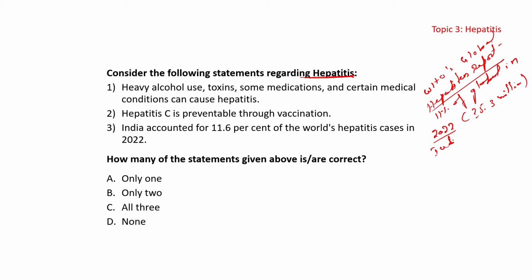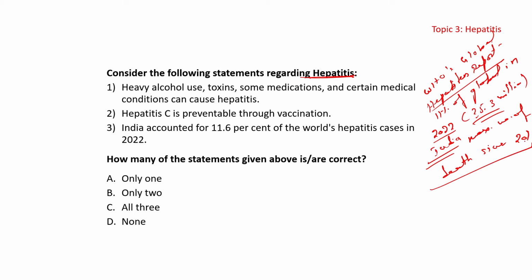So in Bharat we have 11% of the global hepatitis burden in 2022. Okay, and we have the maximum number of deaths also due to hepatitis since 2019.